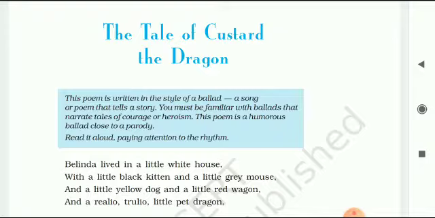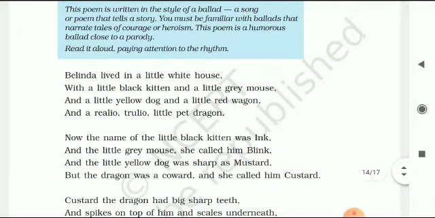First of all, let's discuss the rhyme scheme. See, in the first paragraph: Belinda lived in a little white house with a little black kitten and a little grey mouse. So the last words, house and mouse, rhyme with each other. Then the last words of the next lines, wagon and dragon, also rhyme with each other. So the rhyme scheme used is A, B, B. In the next paragraph also, ink and blink, mustard and custard, again A, B, B, B.